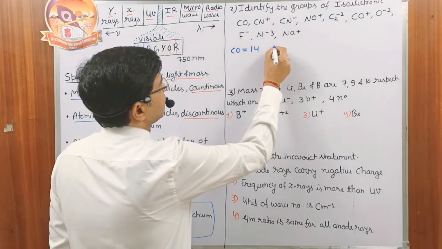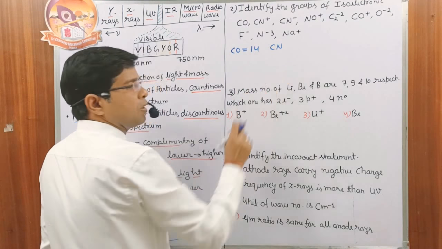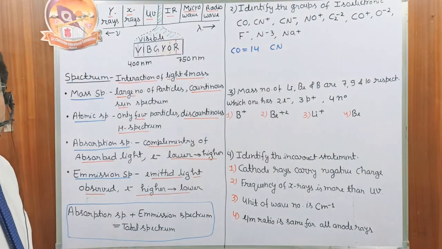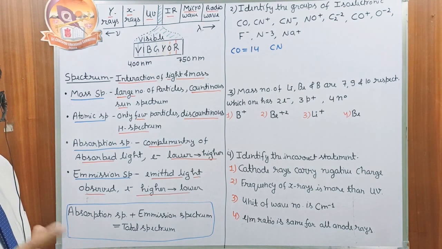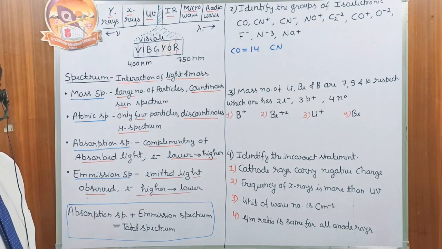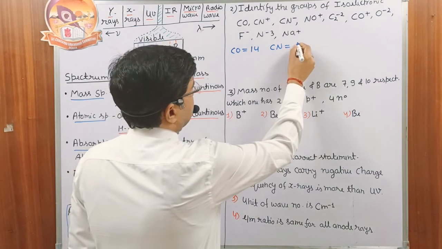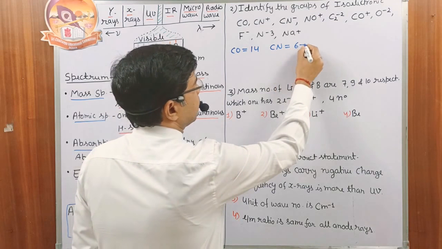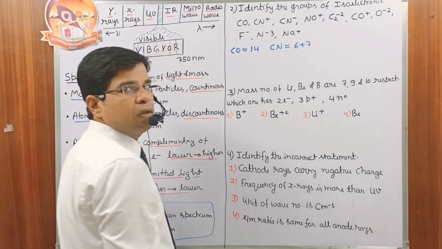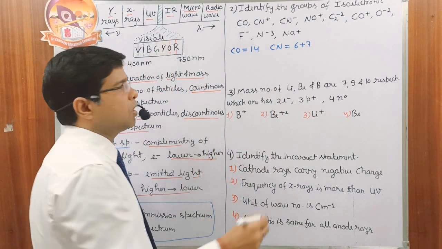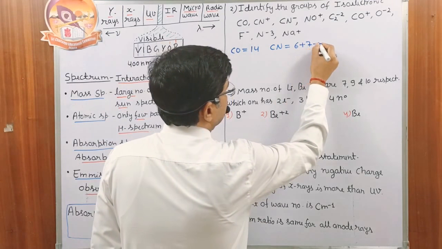Then CN plus: electrons in carbon are 6 and in nitrogen are 7, total becomes 13, but we have to remove 1 electron. So total electrons become 6 of the carbon plus 7 of the nitrogen minus 1 for the positive charge.